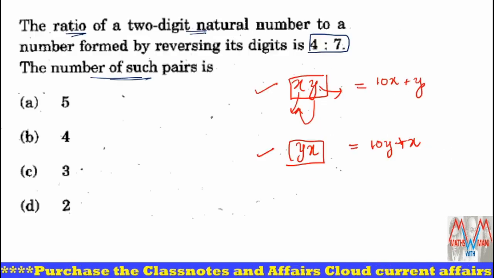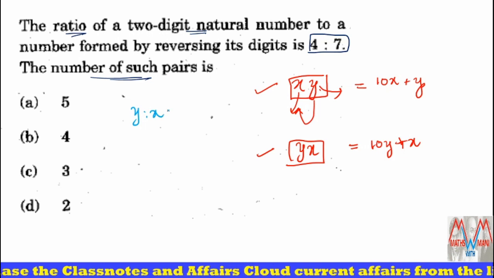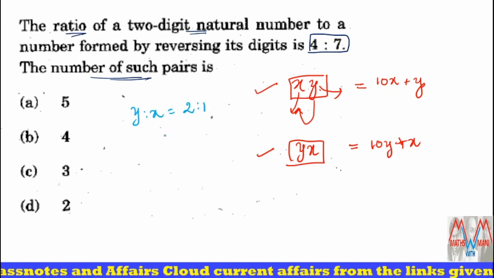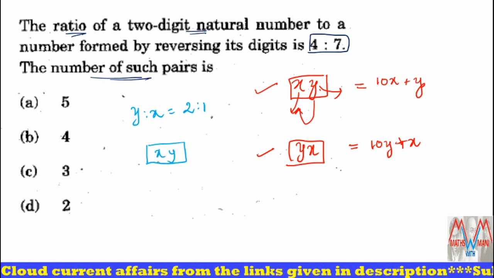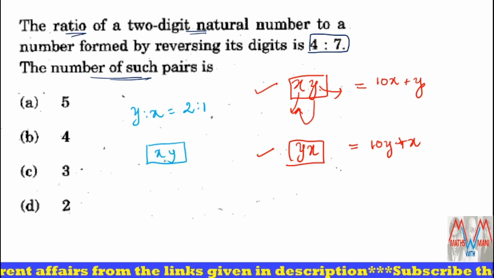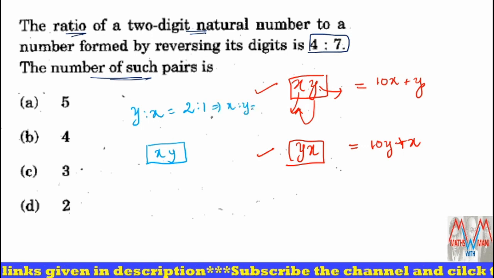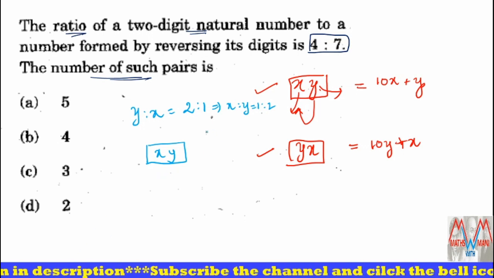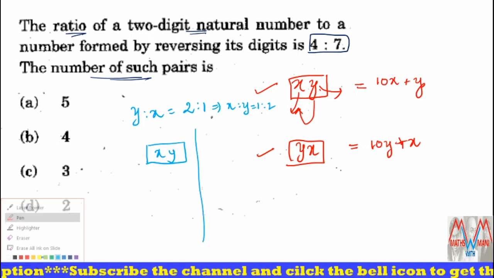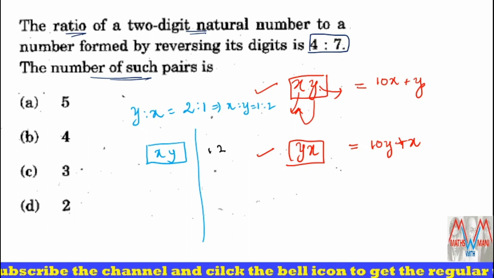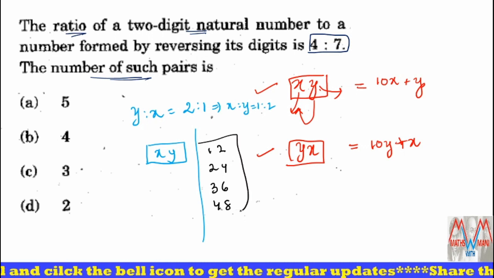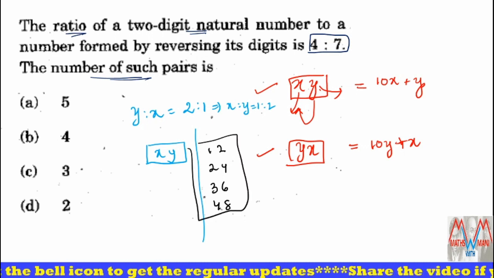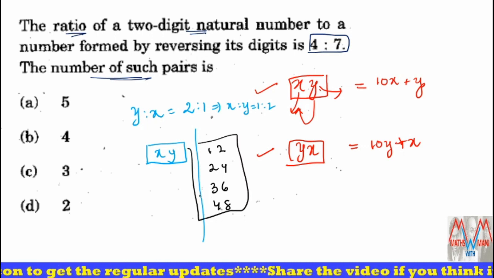What you observe? y is to x is 2:1, or x is to y is 1:2. That means there is a two-digit number xy whose digits x and y are in the ratio 1:2. So what are the possible numbers? Write down here: 12, 24, 36, 48. These numbers are possible for which the ratio of x is to y is 1:2.